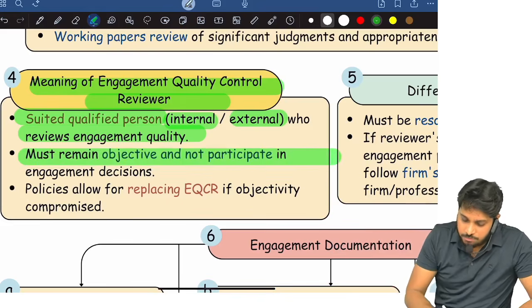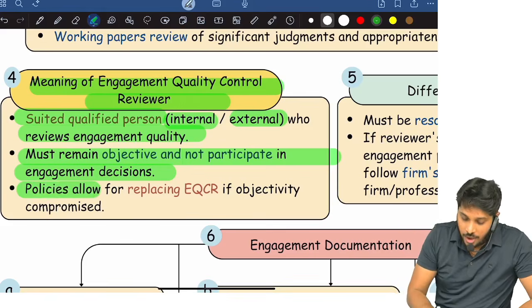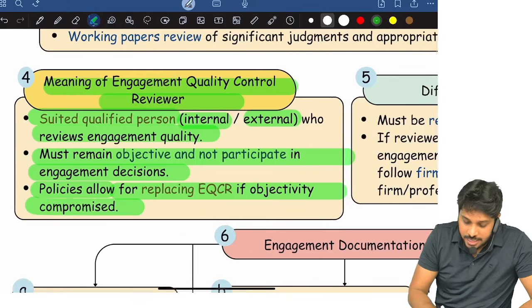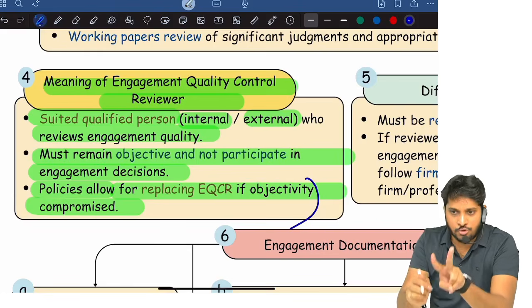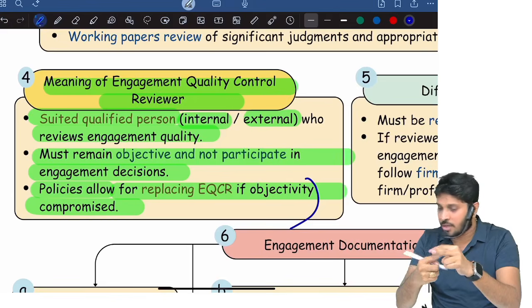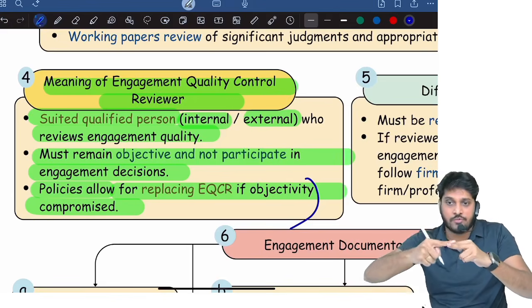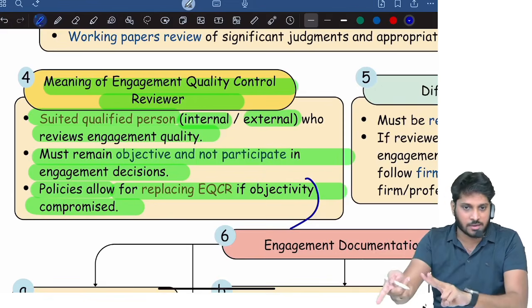He must be objective and he should not participate in engagement decisions. And policies must allow replacing the EQCR if objectivity is compromised. For example, in a partnership firm, there are only 2 partners. One partner will do the audit, and another partner will review this partner's work, or do the quality control review for other partners.